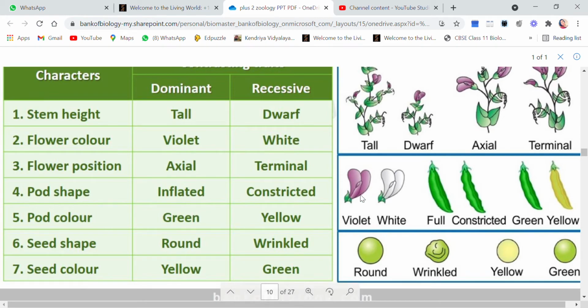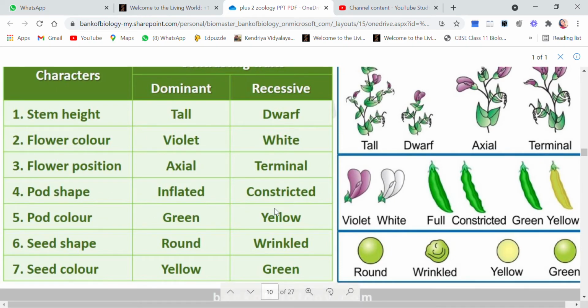Then the position of the flower. If the flower was coming from the axil, it was axial. But if the flower was at the terminal, that is at the tip, then it is terminal.